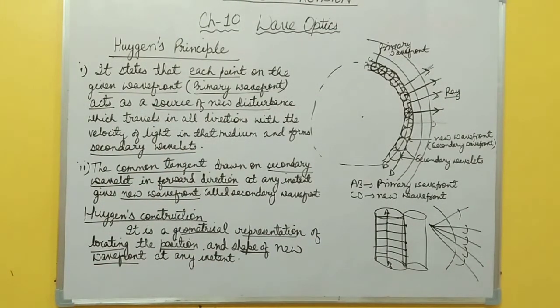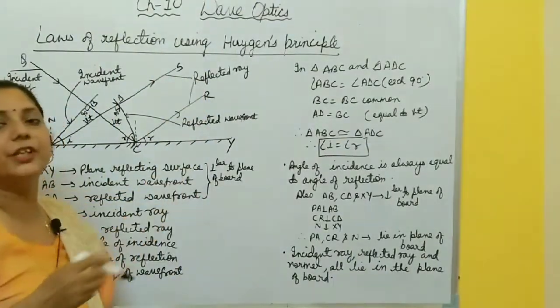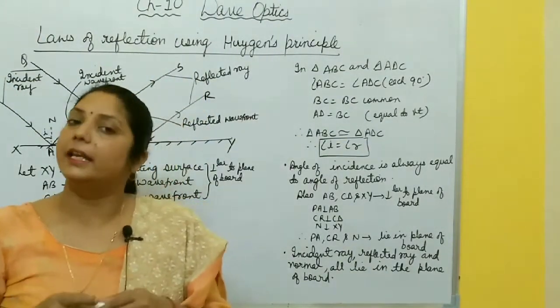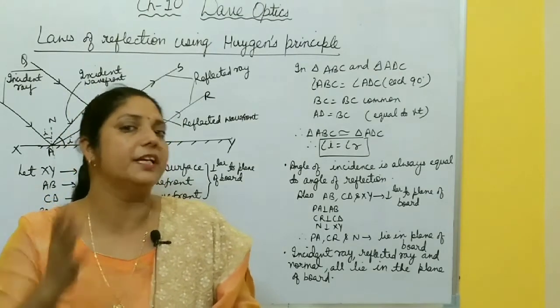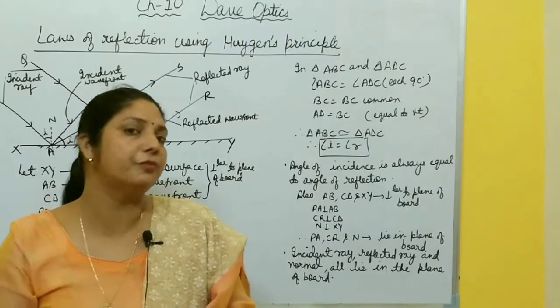Please take a screenshot of this one. Then we will discuss the proof of laws of reflection and refraction using Huygens principle. Now, laws of reflection using Huygens principle. Huygens principle means using wavefront. There is an incident wavefront, there is a reflected wavefront, and you have to prove the laws of reflection.